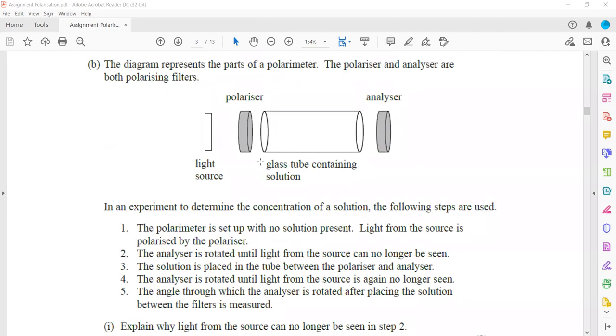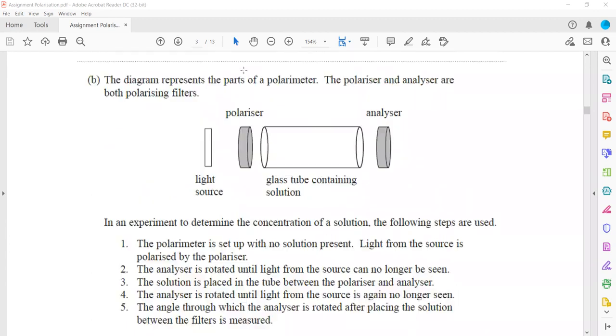Like here, how we started the experiment: first we had an unpolarized light. Using a polarizing filter, we polarized the light. We are getting a light at first, but we did not start the experiment there. We started the experiment first by rotating the analyzer. We rotate this analyzer by 90 degrees. Once the analyzer is rotated 90 degrees, there is no light. And when we have no light, at that moment we fill this glass tube with a solution, and then we observe a light, and then we rotate it further until no light again, and we measure that angle.